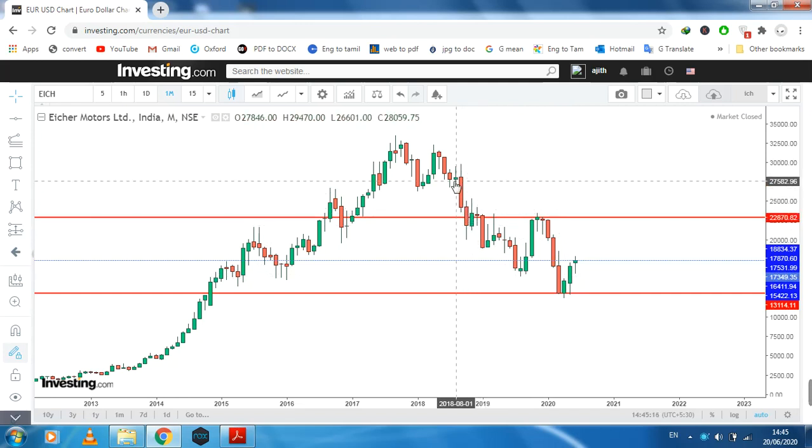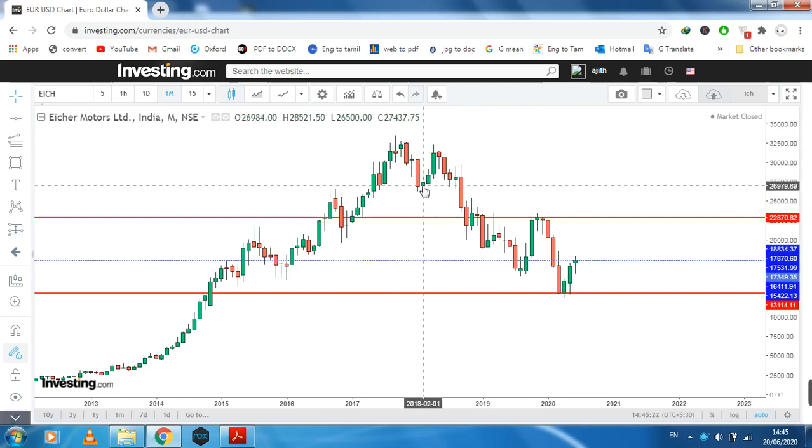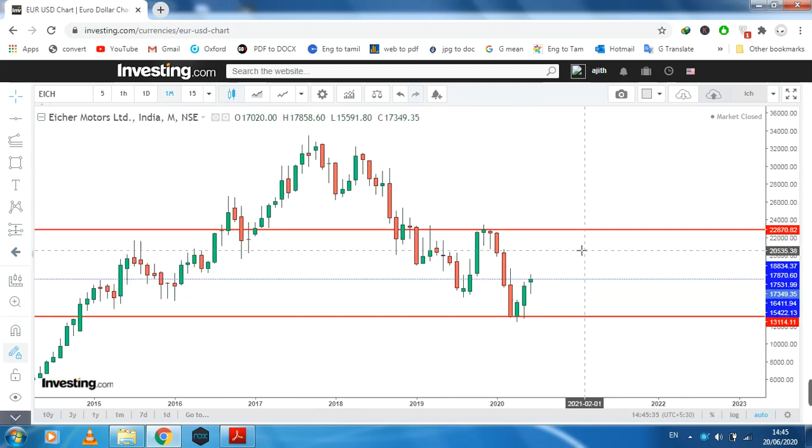On the monthly chart you can see this: a higher high after a higher low, then a lower high, lower low, lower high, lower low, and this is the timing of forming a lower high of the downtrend.